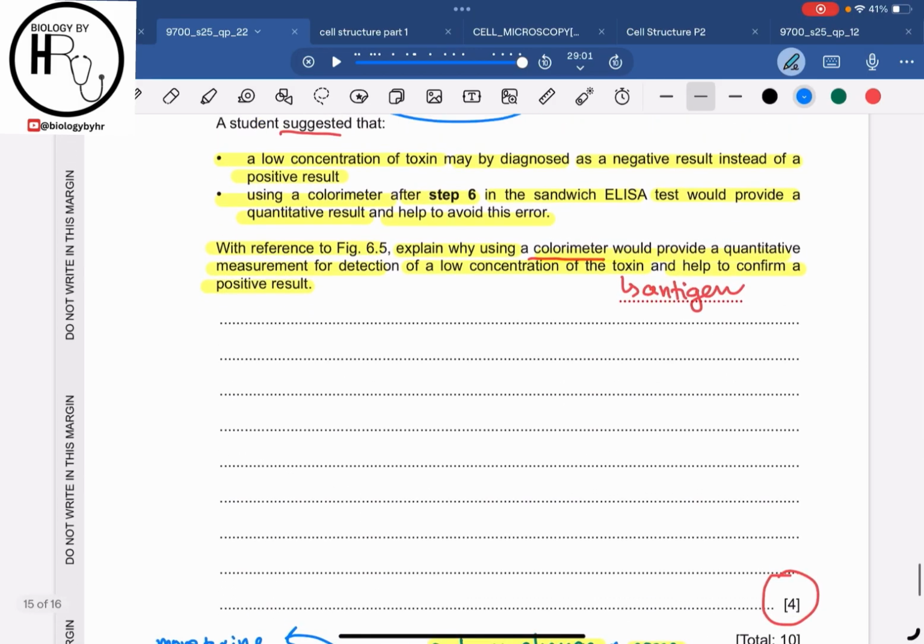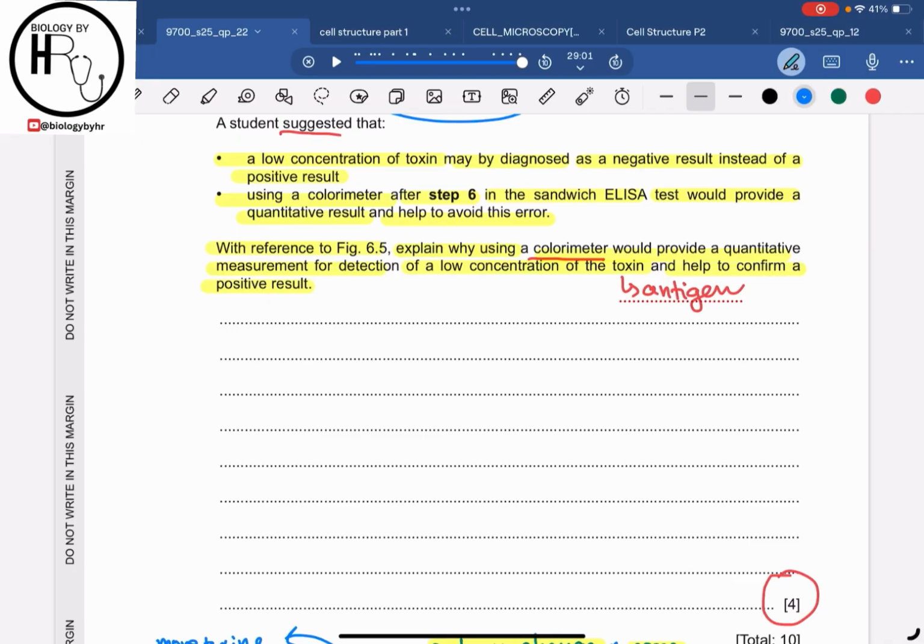Now how do we have to answer this question? We can answer it by telling about the concentration of the toxins. A low concentration of toxin may produce fewer HRP detection antibody complexes, and due to this, less oxidizing of the TMB will take place. Less oxidizing of the TMB will give a paler color which may not be visible to the naked eye.